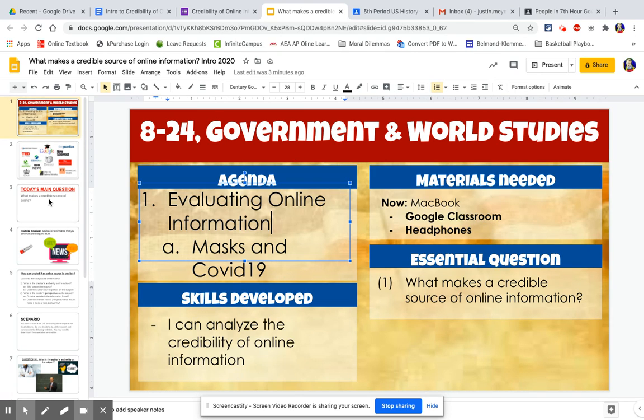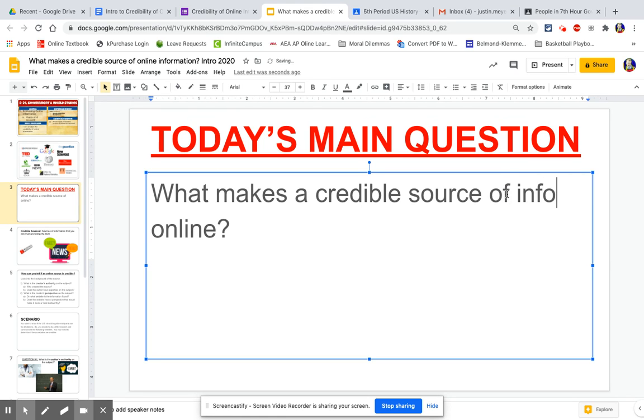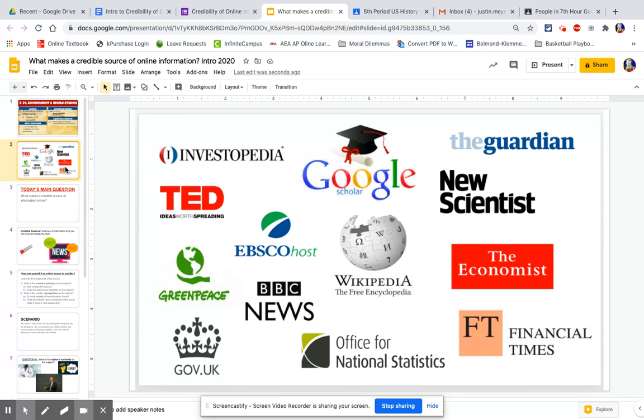But today, really what we're going to look at is one question. By the end of class today, what I want you to be able to answer is one main question. That is, what makes something a credible source of information online? Because in today's day, you all are doing pretty much online learning right now. We know that we get so much information online, it's not even funny. Whether it's all of these different websites, you probably get a whole bunch of information through Instagram, Twitter, Facebook, just Google searches. That's where we get a lot of our information, is online.